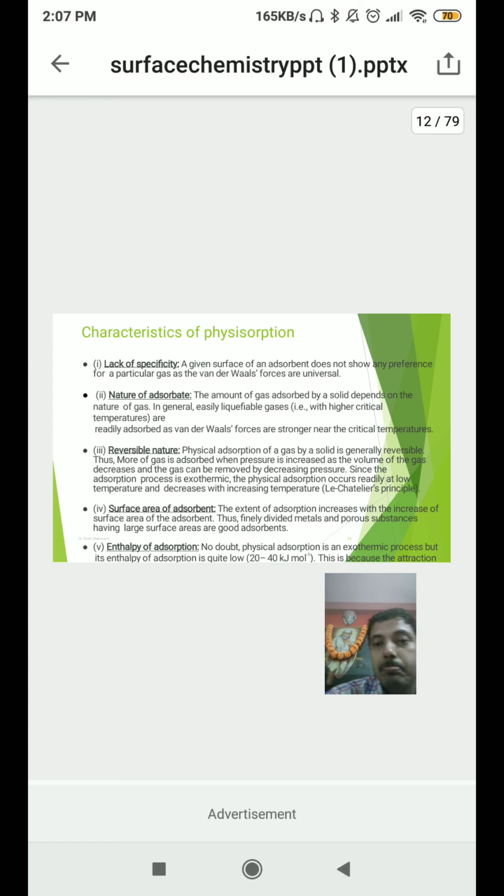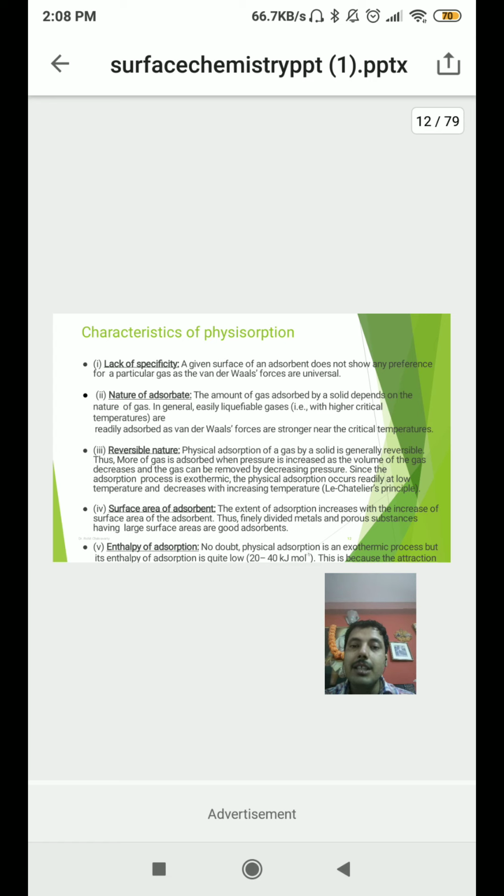In general, easily liquefiable gases will get adsorbed readily, as the weak van der Waals forces are stronger near the critical temperature. Third one is the reversible nature. Physiosorption, as I told you, depends on the temperature. When there is a high temperature, it gets converted into chemisorption, and when the temperature comes down again, it gets reversed. So physical adsorption of a gas by a solid is generally reversible.